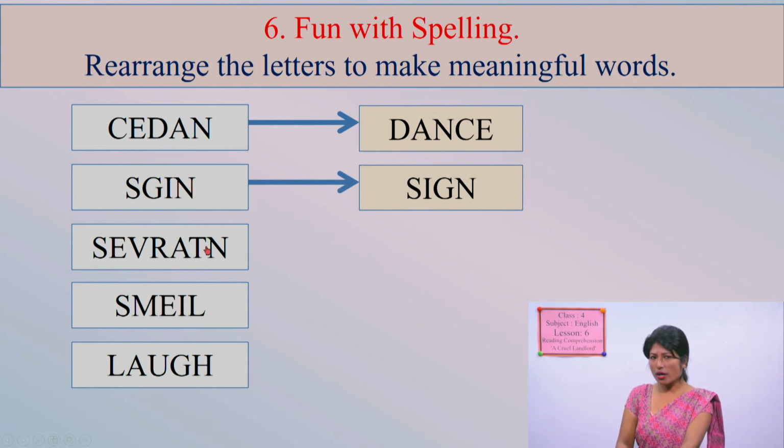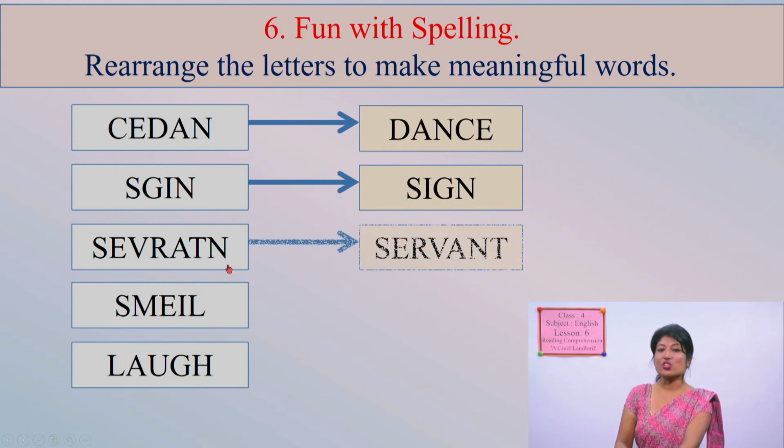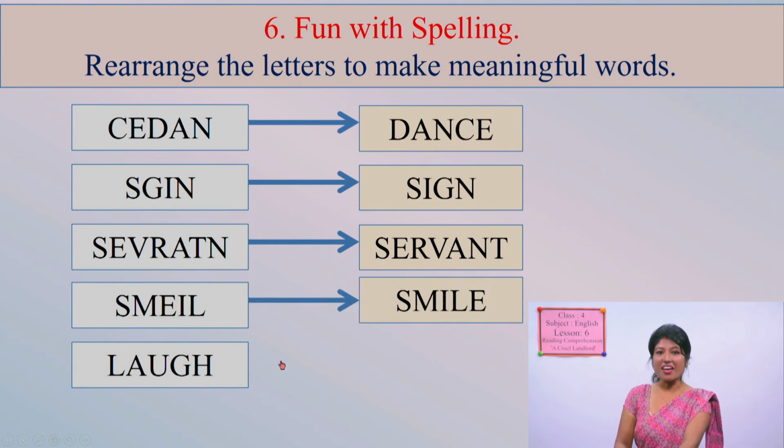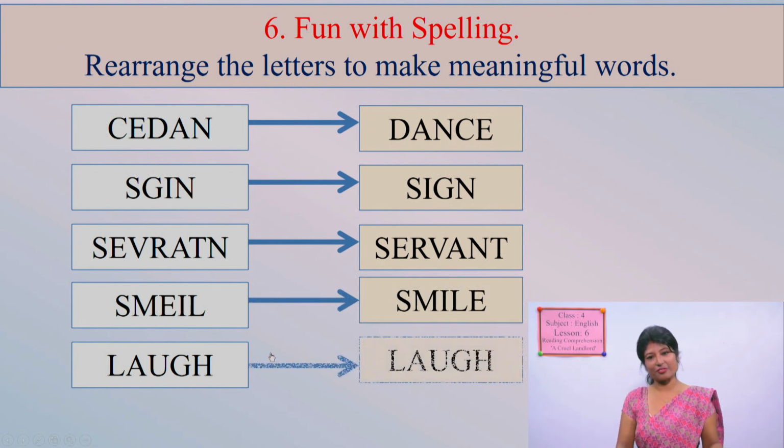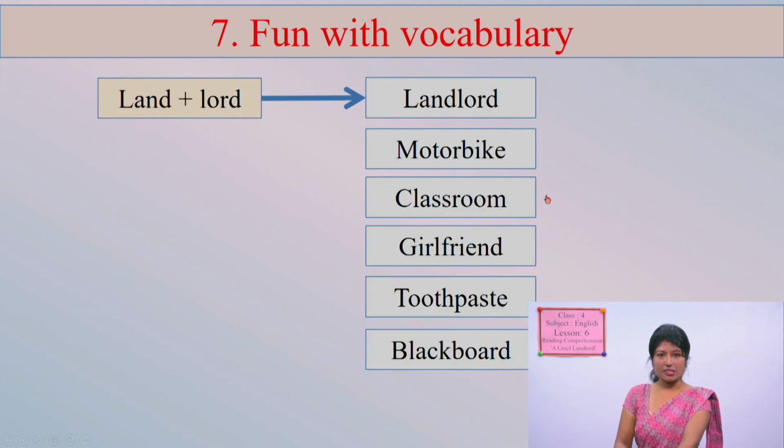And this third word, have you guessed? What is it? Okay, yes. This is servant. And then the fourth one? Yes, this is smile. And then the final one is laugh. That's all. Let's move to the next activity.